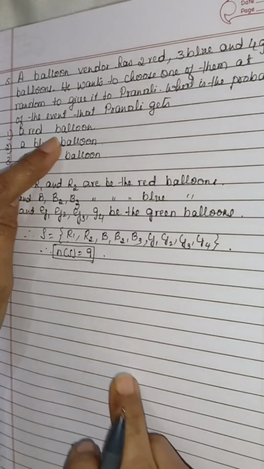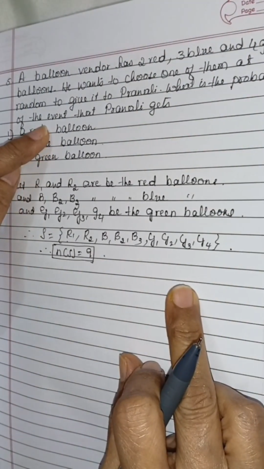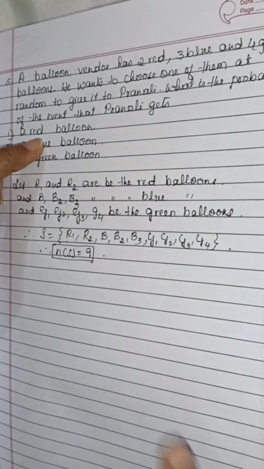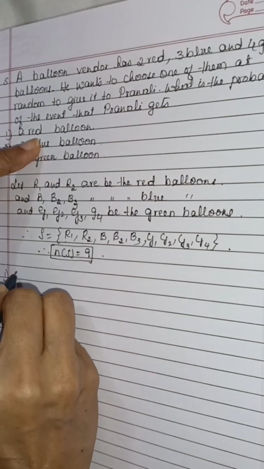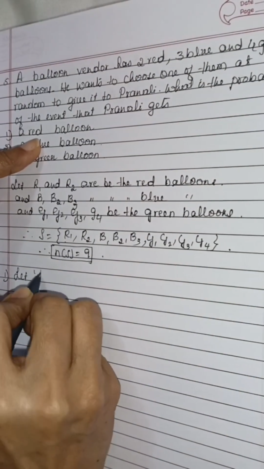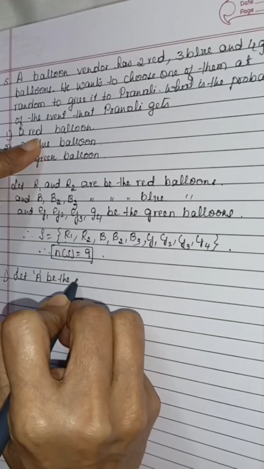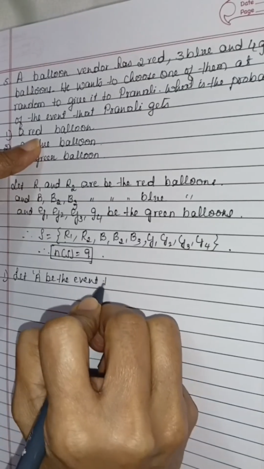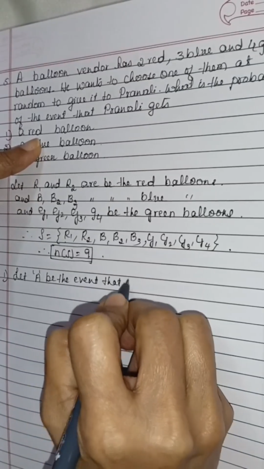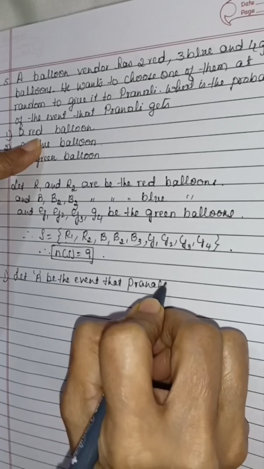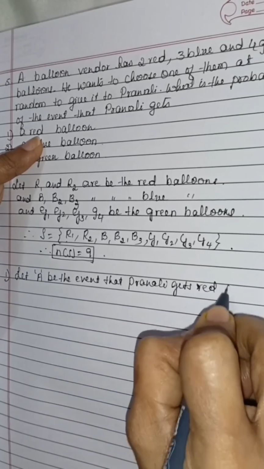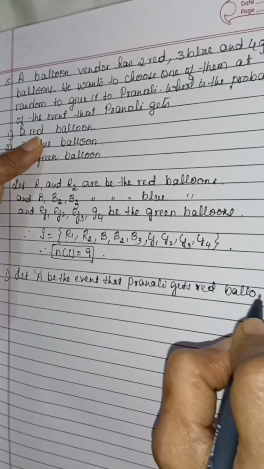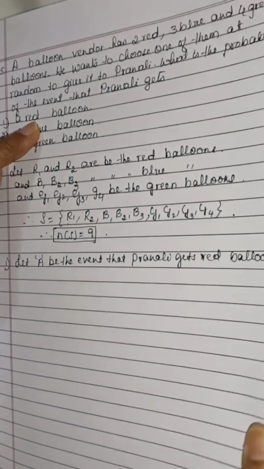Now, red balloons. What is the probability of the event that Pranali gets a red balloon? Now, question number 1. Let A be the event that Pranali gets red balloons.